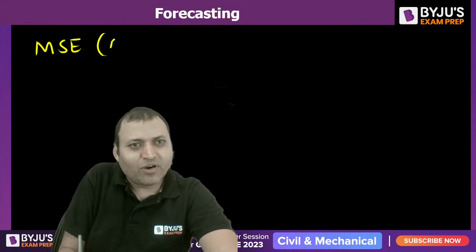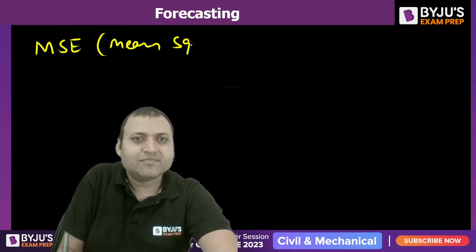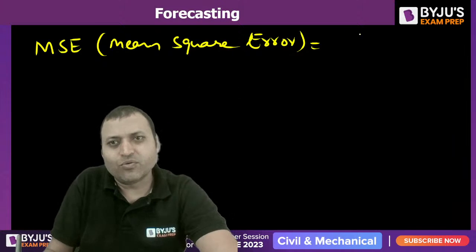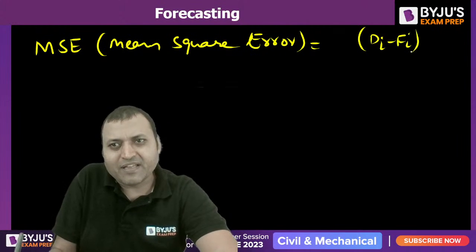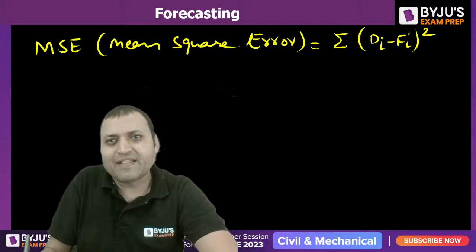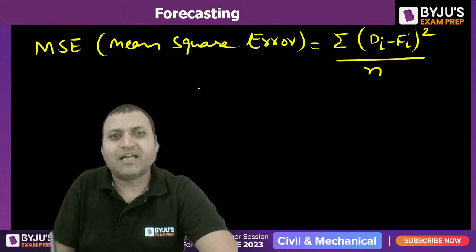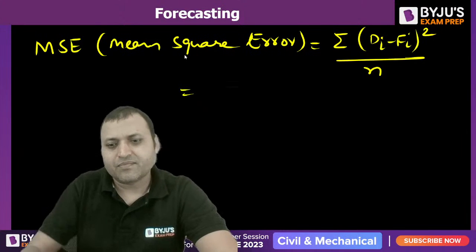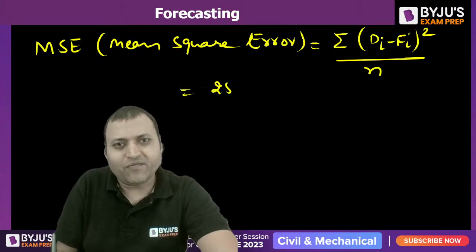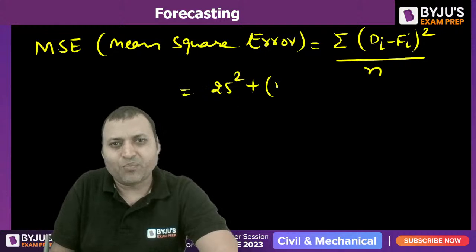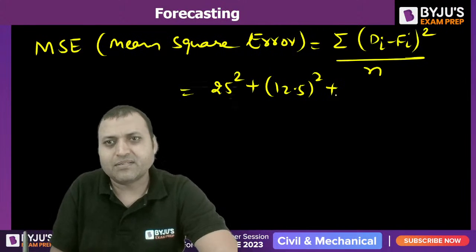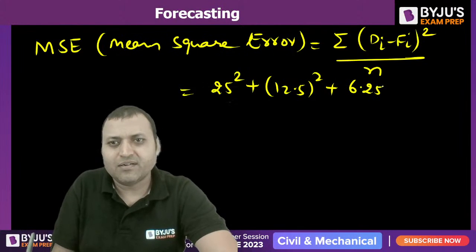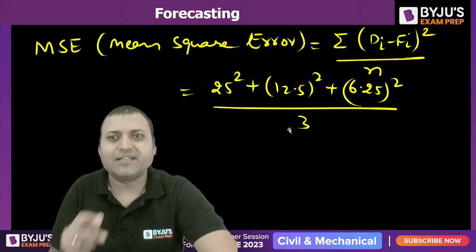MSE, that is called mean square error, is equal to di minus fi. That is the error. Take the square of error and then take mean. So if you take the square, then you will get 25 square plus 12.5 square plus 6.25 square divided by 3. That will give you the answer.